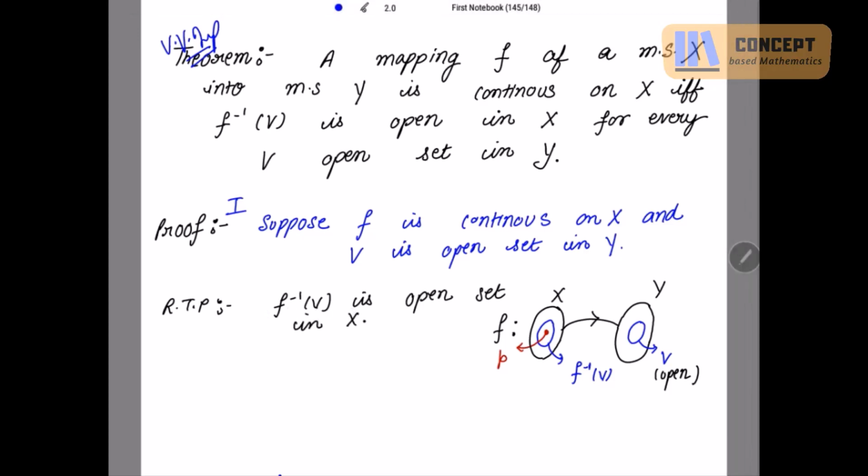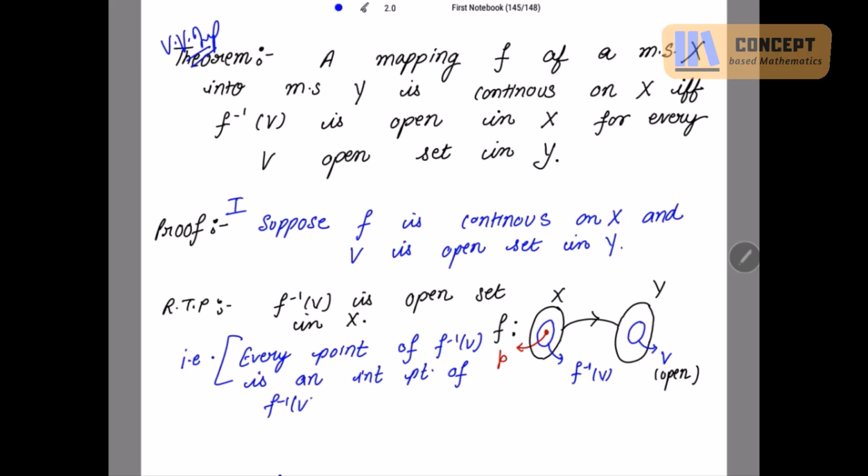F inverse V open in X means what we have to prove? Every point of this open set is an interior point. This we need to prove. That means we have to prove every point of F inverse V is an interior point of F inverse V, right? This thing we need to prove.